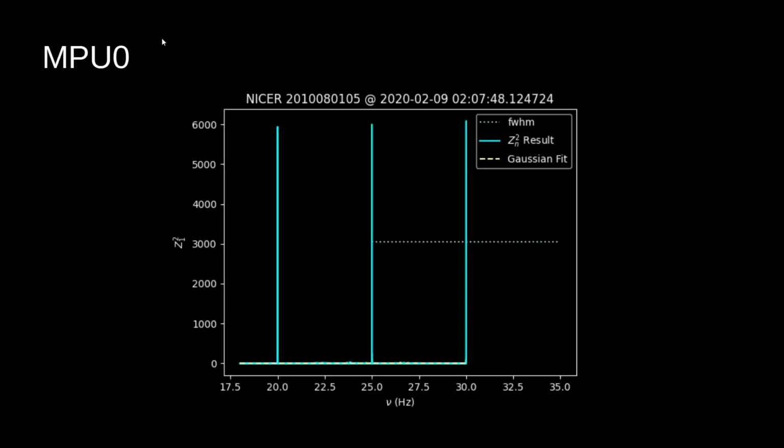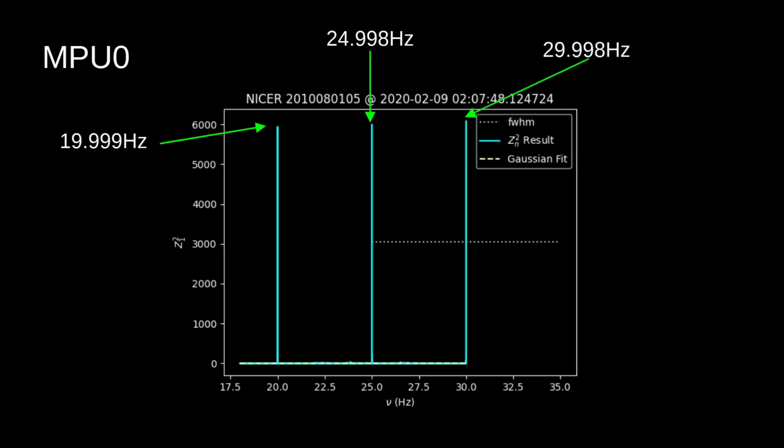That said, let's investigate this noise that we're finding in this MPU0 unfiltered data for the OBS ID 201.008.01.05 for observations of Cassiopeia A. Here between 18 and 30 Hertz, you can see three strong signals. Please ignore the full width half max, as the code running on the back end is trying to fit a full width half max to all three of these Gaussians across the entire domain, which obviously is not going to work. We see our first signal here at roughly 19.999 Hertz, the second one at 24.998 Hertz, and the last one at 29.998 Hertz.